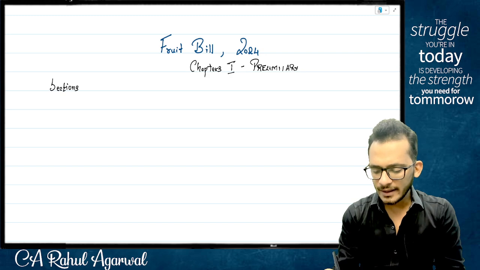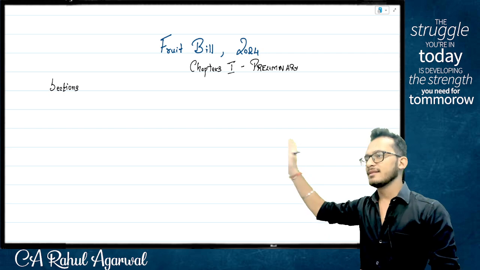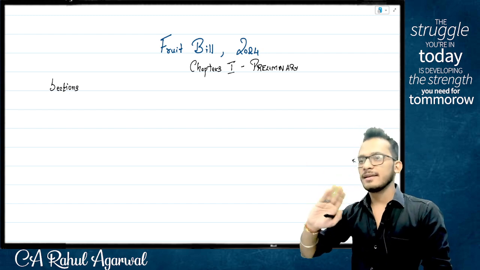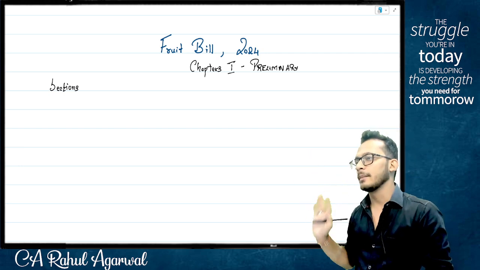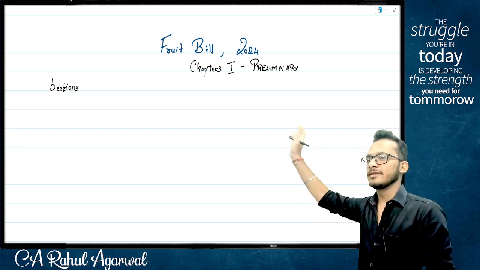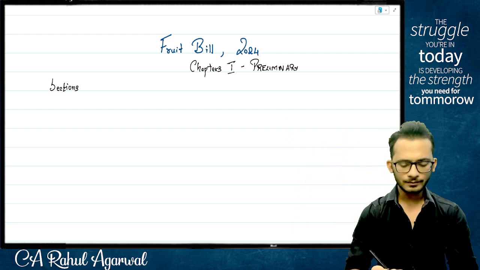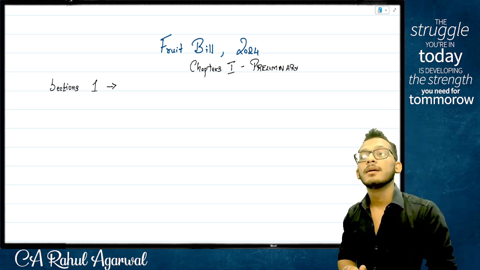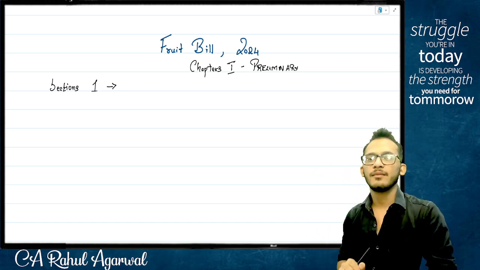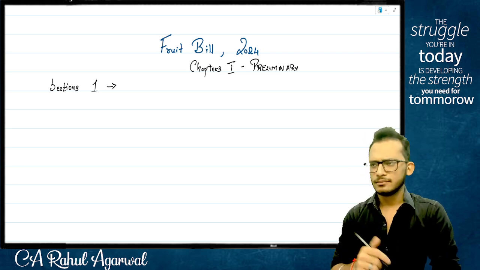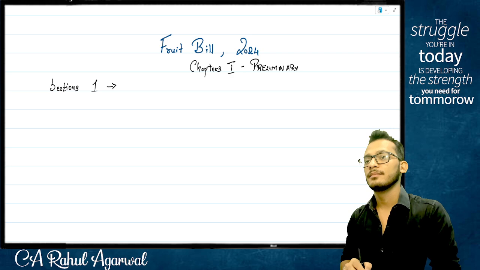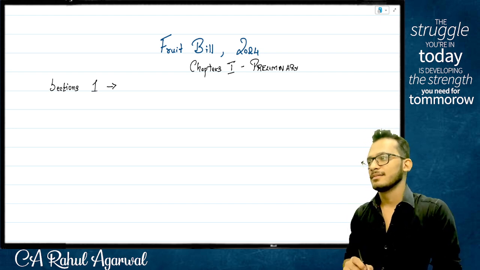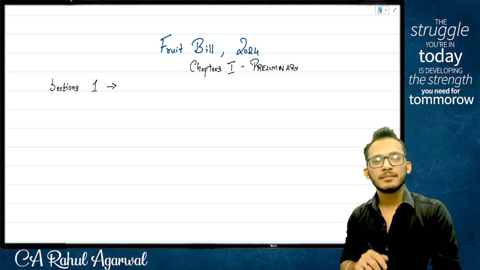Yes or no? While I may be creating something called the Fruit Bill for you right now, people, this is the same format for any law. If you read the income tax act also, it will follow the same sequence. Numbers may change, sections may change, but otherwise the logic will remain the same. Yes or no? So I've created chapter number 1, which is preliminary. Under that, we have created section number 1. What is section number 1 always, people? What does section 1 talk about? Section 1 talks about definitions, people. What is it? About the whole of India.